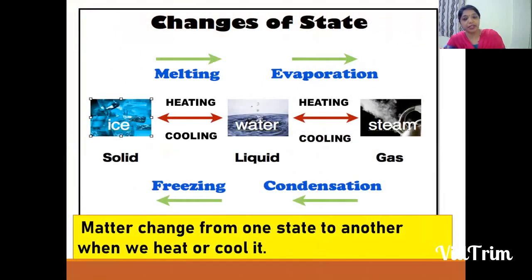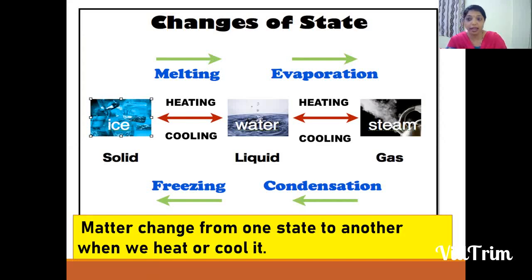Then, continuing the lesson, we learned that states of matter can be interchangeable. One state of matter can change into another, only because of either heating or cooling. When a solid gets heated, it changes into liquid. That process is called melting. Melting is very useful in our day-to-day life, children. The metal articles we use in kitchen utensils, jewelry, window frames, and many other things are made by melting. When metals get heated, they change into liquid, and then they are molded into different shapes.